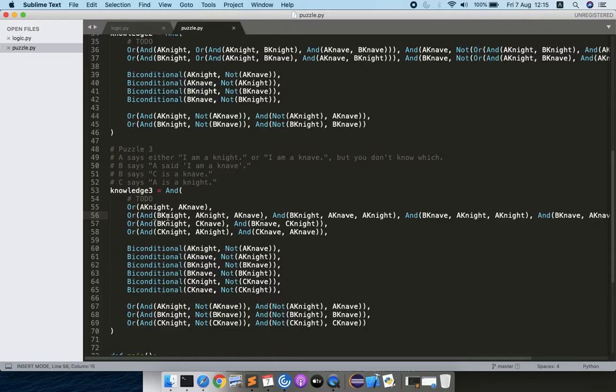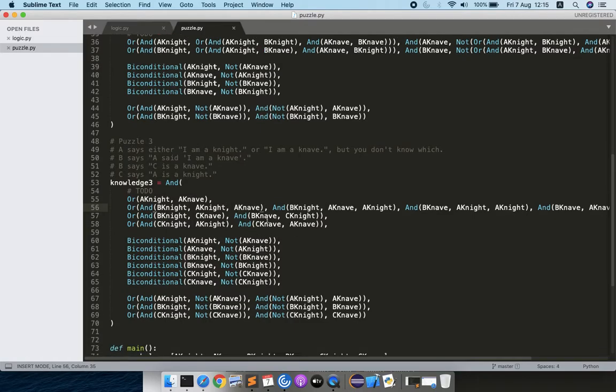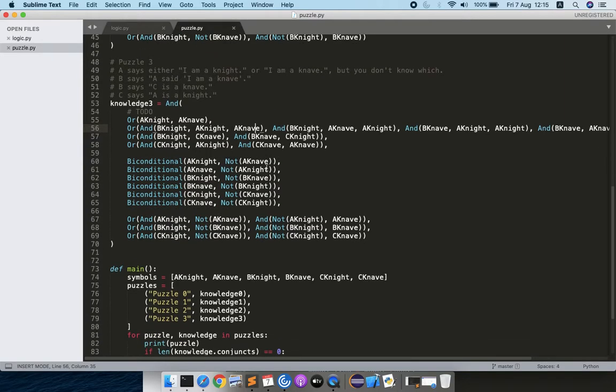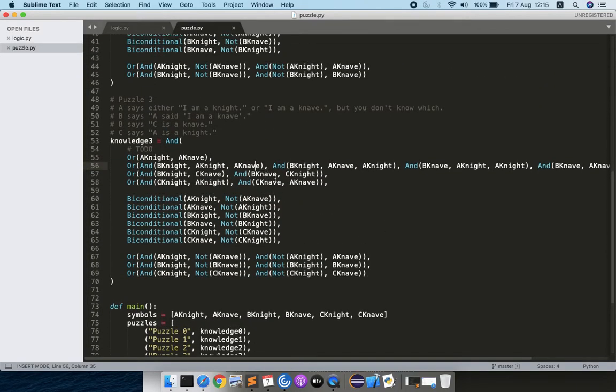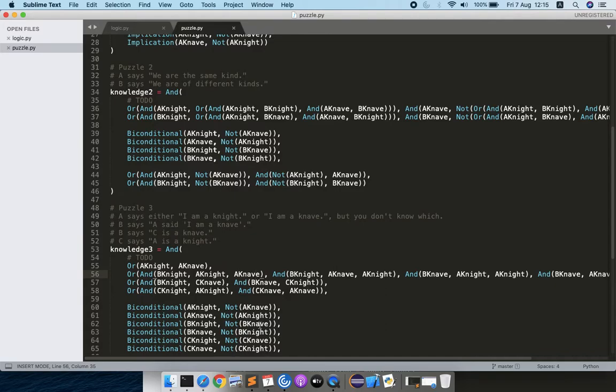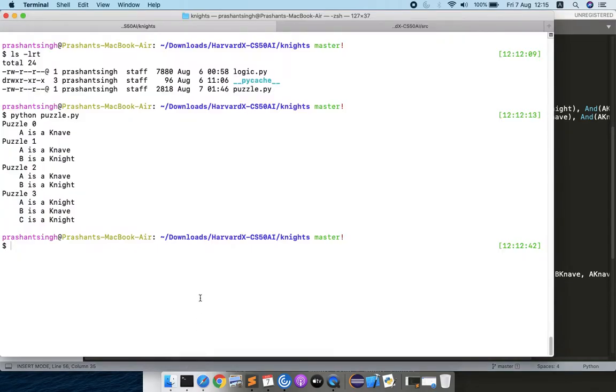If you assume that B is a knight and A is a knight, then we know that A is a knave. So how we can encode it is: B is a knight and A is a knight and A is a knave. This is the direct translation. Although we know that this is not possible, we have to translate it directly. So this is how we have to do that. It was a bit time-consuming, and this is how I did it. Thank you. Bye.